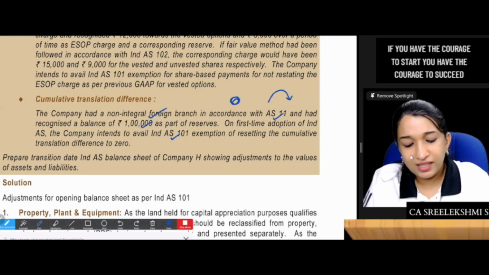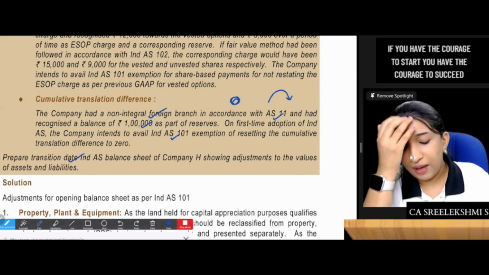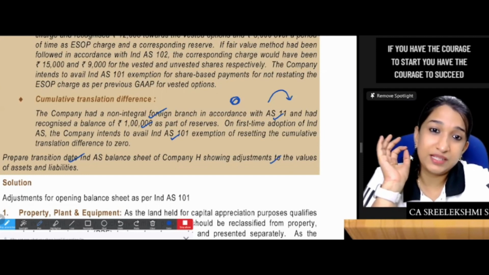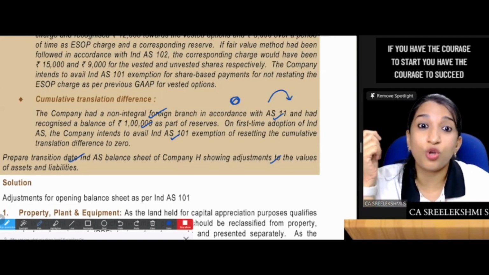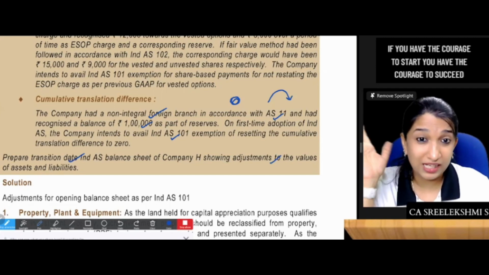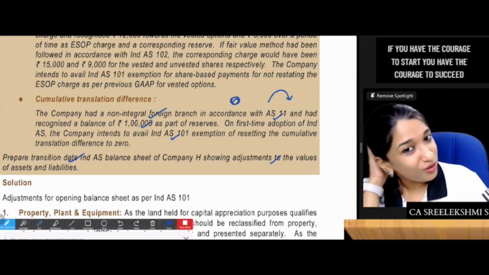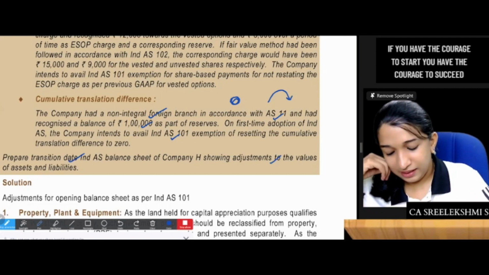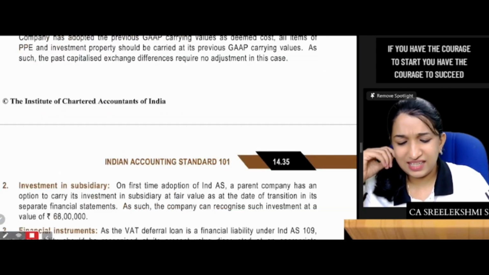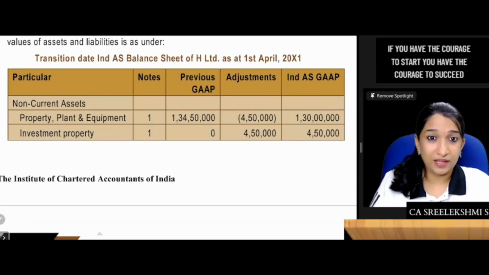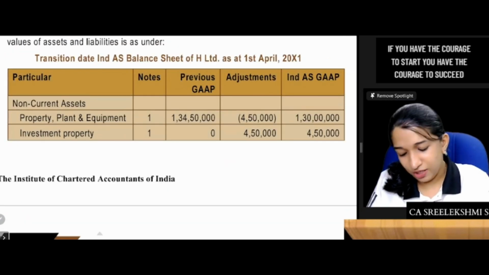Prepare the transition date IND AS balance sheet of company H showing adjustments to the value of assets and liabilities. See, trust me guys, this question has not yet been tested in the exam. And it's a good question which can be asked for maybe 8 marks or 10 marks. So what should I do? You should prepare a table, a table like this. Very easy answer. A table: transition date balance sheet, first transition date balance sheet.